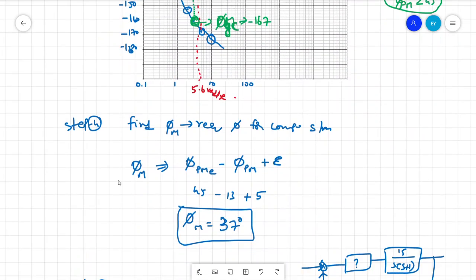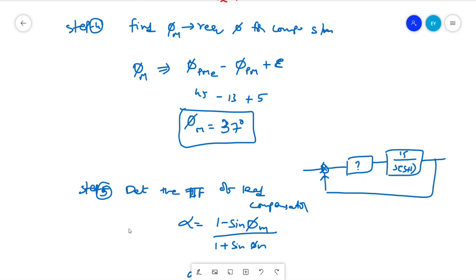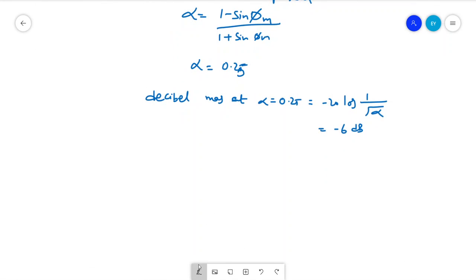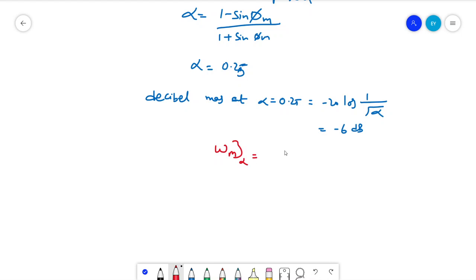So for this condition we need to find the transfer function at that particular point. To compute that transfer function we have to consider that frequency. At this frequency, omega m at alpha is 5.6 radians per second.